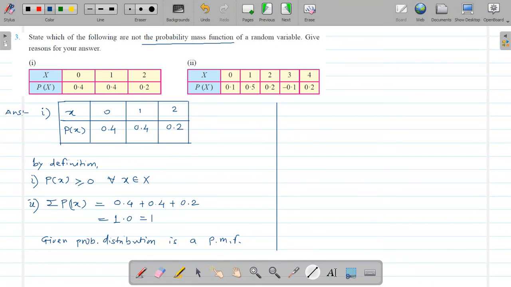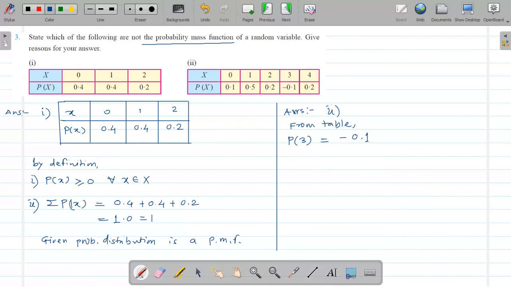Now here in this case, if you write the answer, then from the given table, just by observation, you see that the probability when x is equal to 3 is given as minus 0.1.